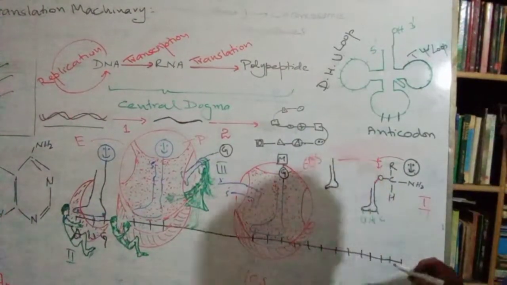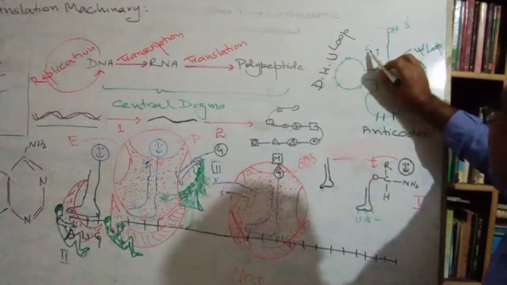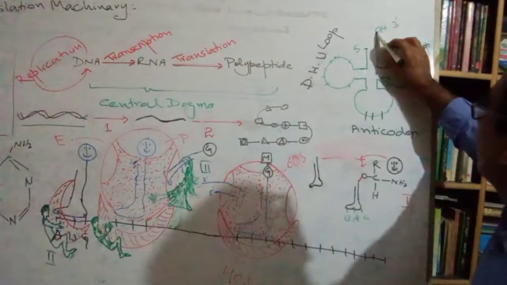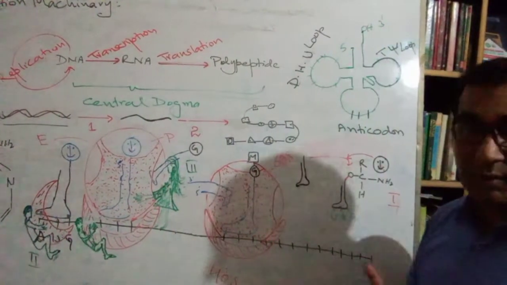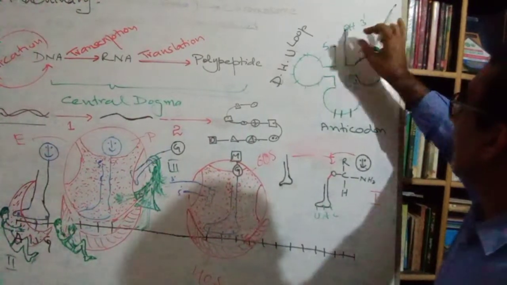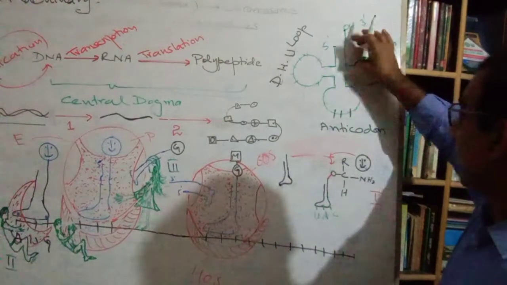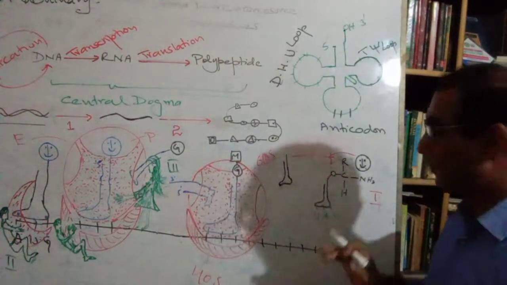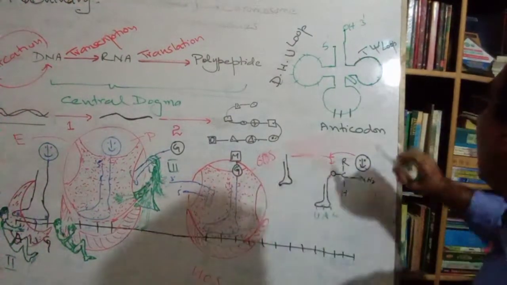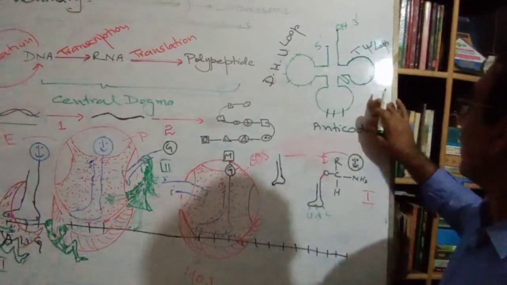It has this 5' end, and this 3' end. The 3' end is open for forming the aminoacyl linkage. How the aminoacyl linkage is formed, I will discuss later. First of all, you must know the structure of this molecule.